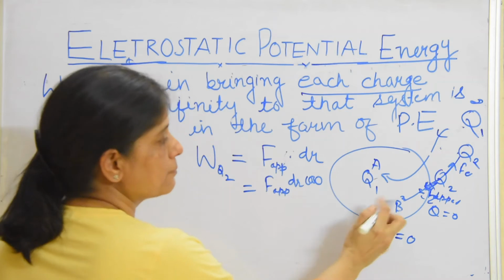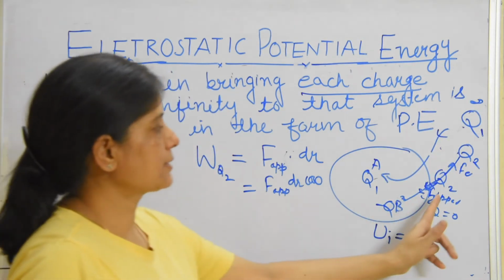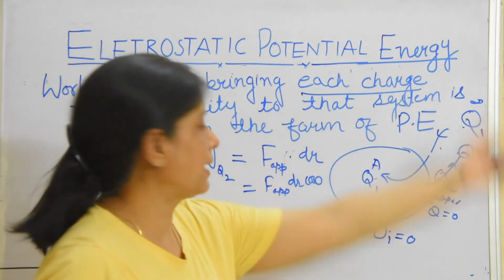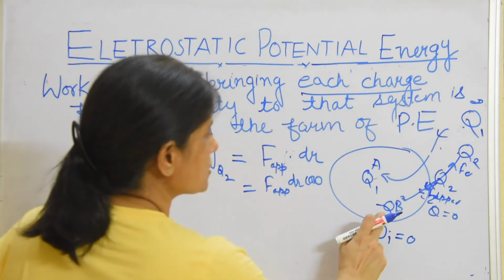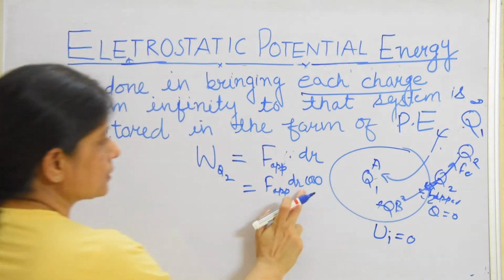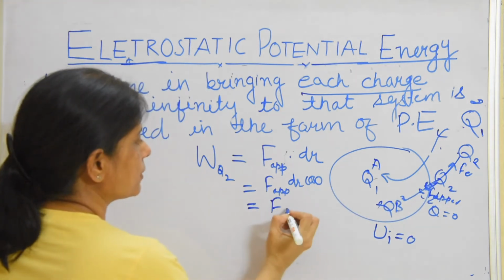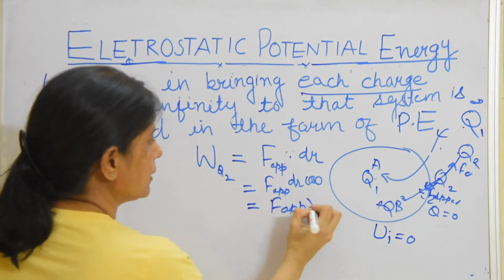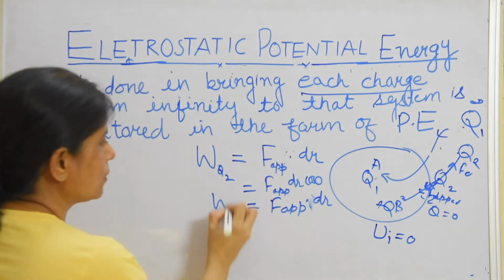If this had been minus q, theta would be cos 180 degrees, it would have a minus sign, and potential would be minus. Now since this is charge plus q2 and this is also plus q1, it is cos 0, and F applied into cos dr is 1 F dr. This is the work done.